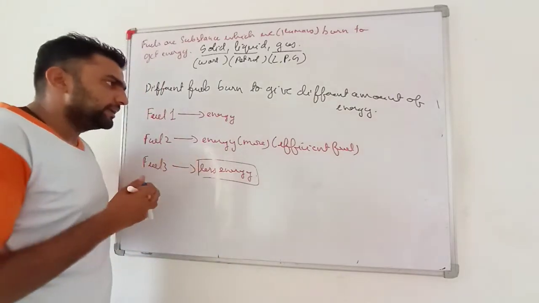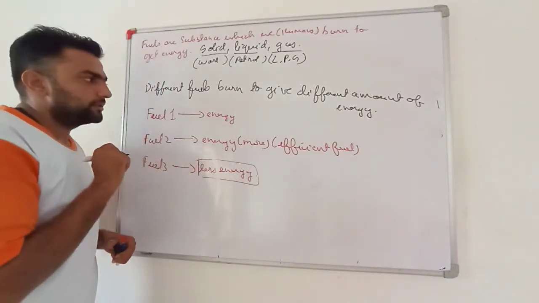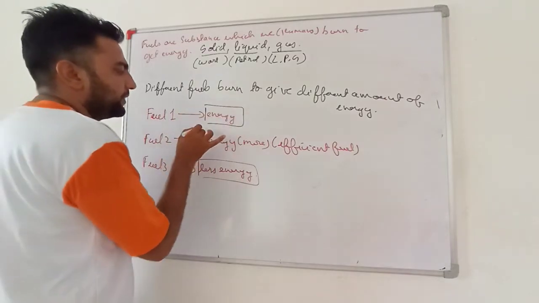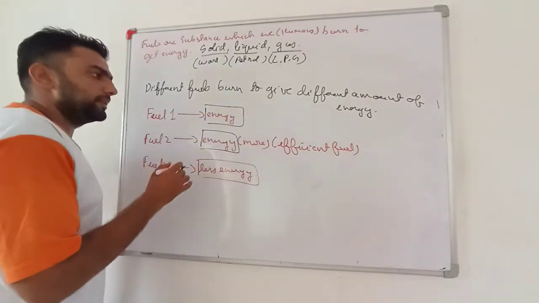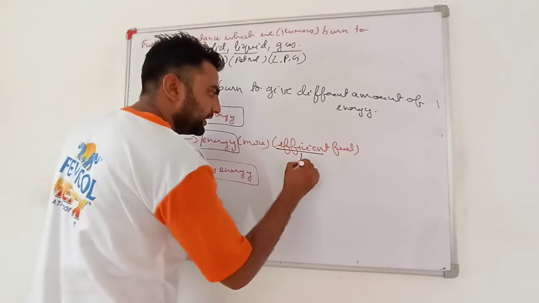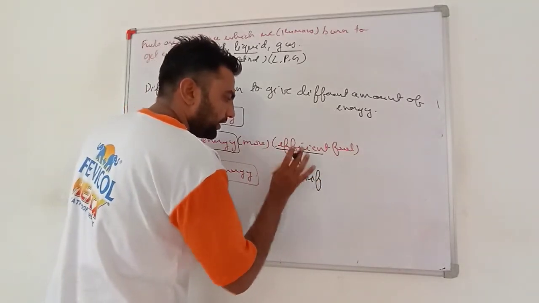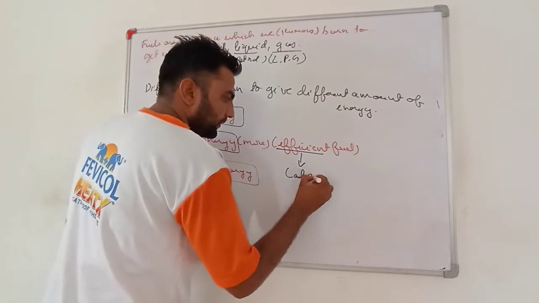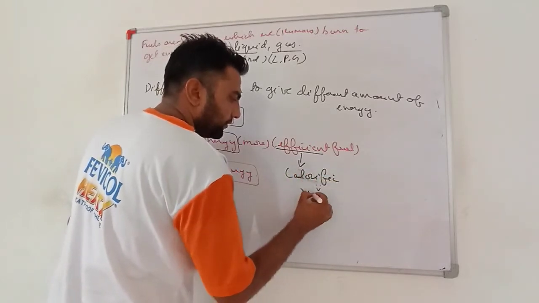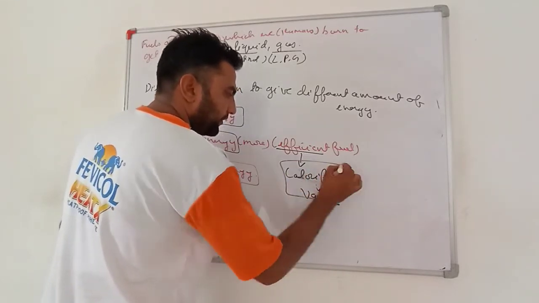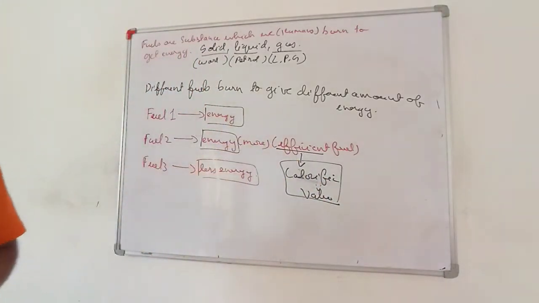So basically, to know the efficiency, I measured this energy and then I told efficiency in terms of calorific value. What is calorific value? Calorific value tells us about the efficiency of any fuel.